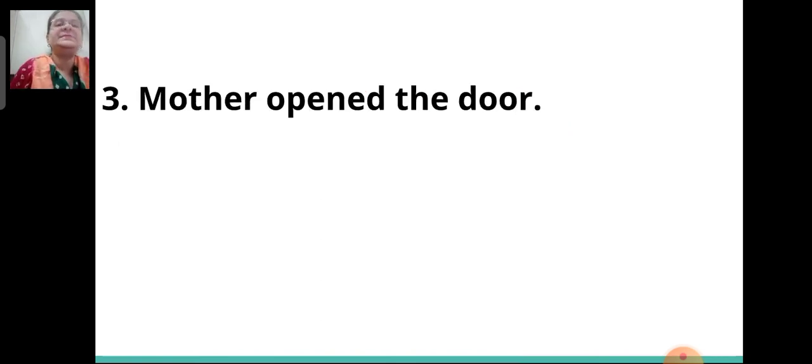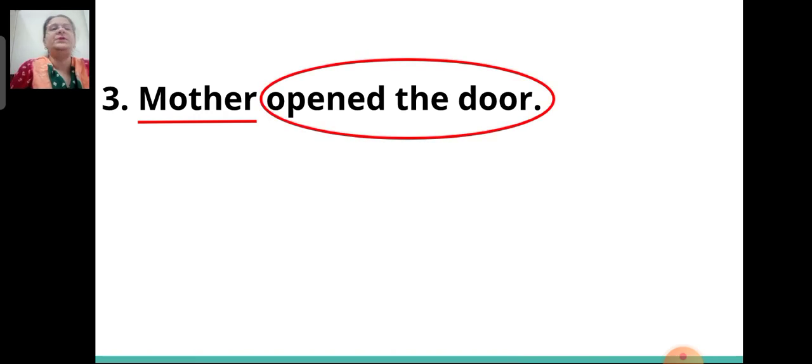Third sentence, mother opened the door. So here the subject is mother and opened the door is the predicate.